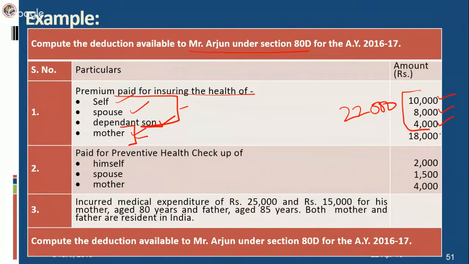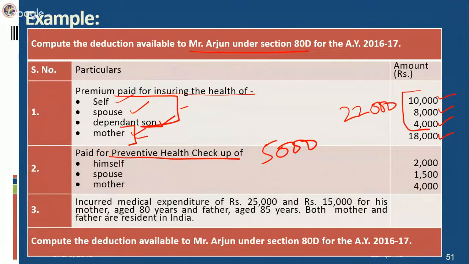For mother, Mr. Arjun is paying 18,000. He is also paying for a preventive health checkup. The deduction is also allowable in respect of the preventive health checkup. However, there is a separate limit in respect of that preventive health checkup. It cannot exceed 5,000 rupees in case of everybody, whole of the family or the parents.